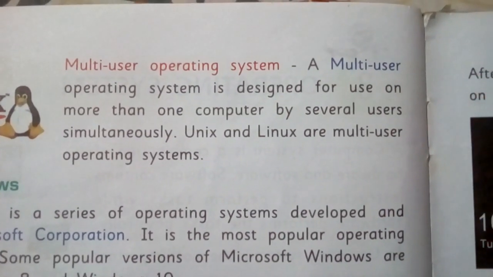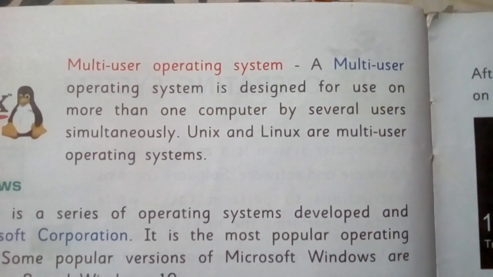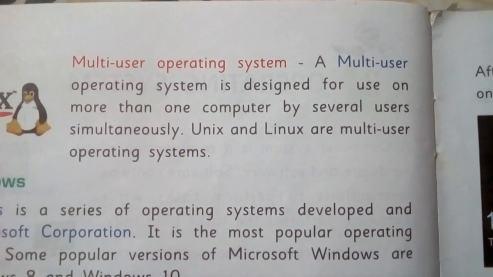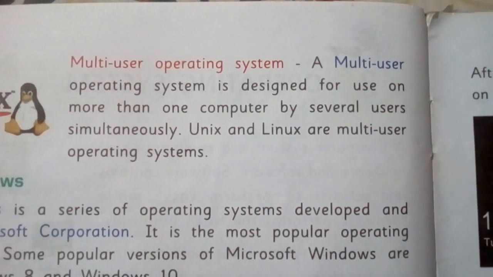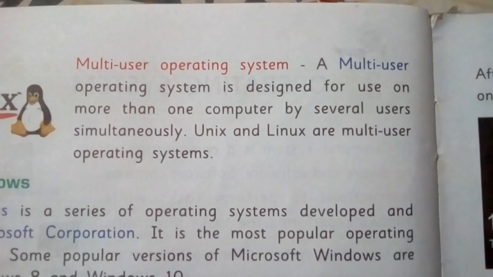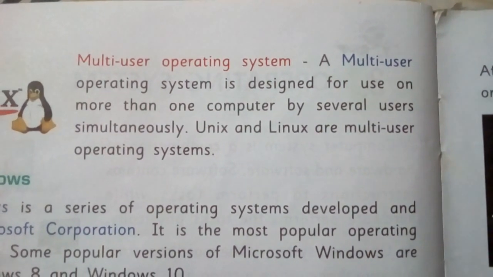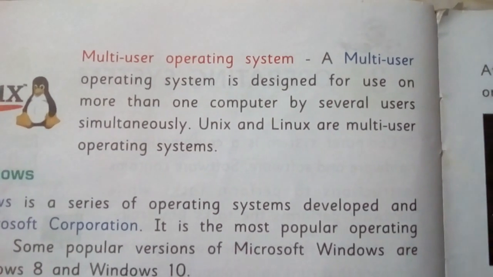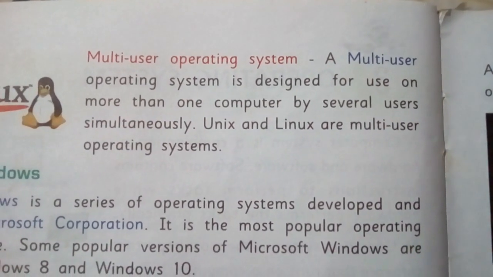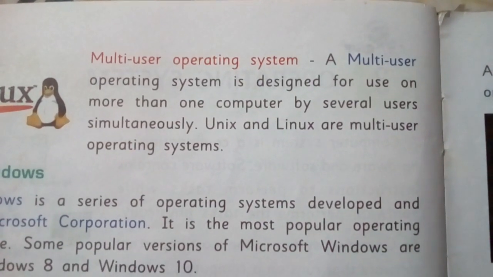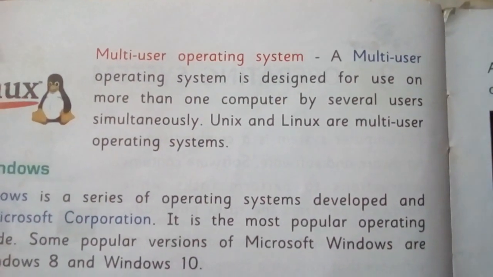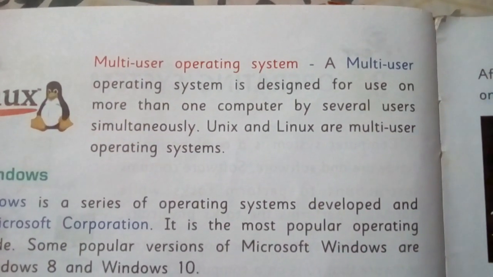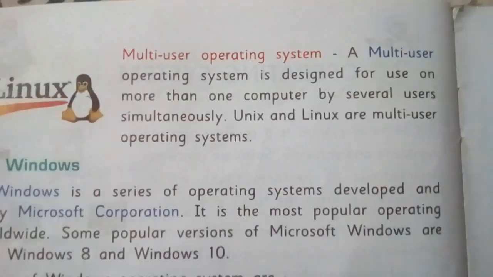Next is multi-user operating system. A multi-user operating system is designed for use on more than one computer by several users simultaneously. For example, Unix and Linux are multi-user operating system. So the difference between single user and multi-user operating system is that single user can be used by one user, whereas multi-users can be used by several users simultaneously.